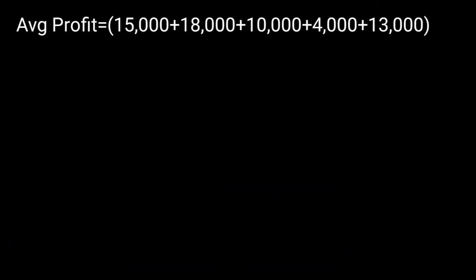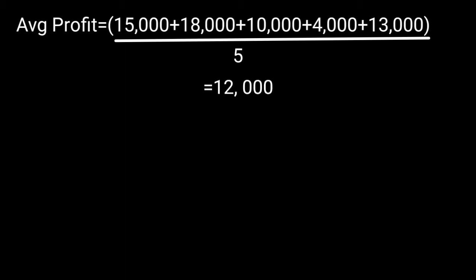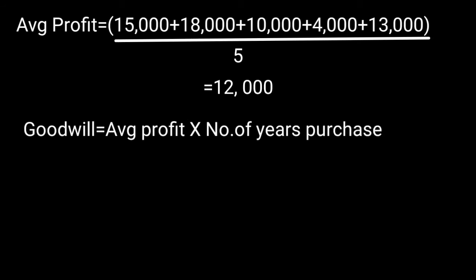So we can add all this amount, 15,000 plus 18,000 plus 10,000 plus 4,000 plus 13,000 divided by number of years, 5. So here 5 years profit is given, so we can divide it by 5. Then we can get the average. The amount would be 12,000. Next, we have to calculate the goodwill by using the formula average profit into number of years purchase.